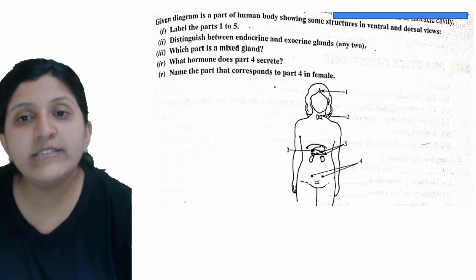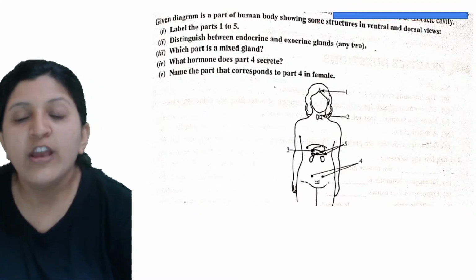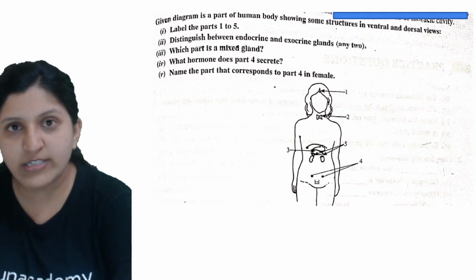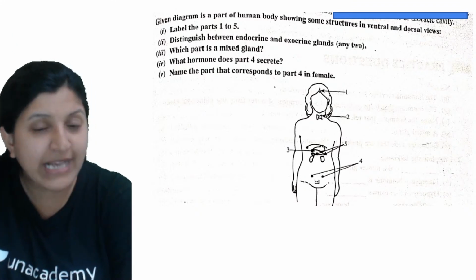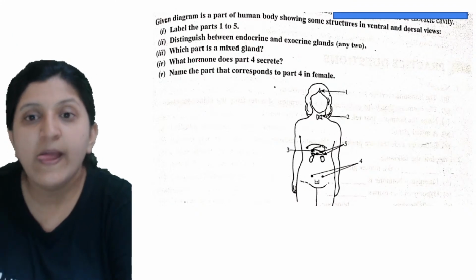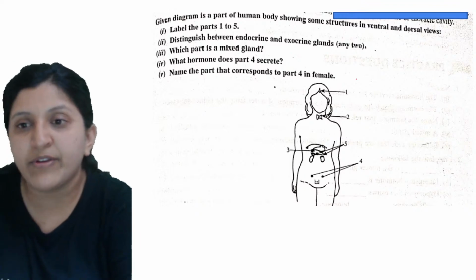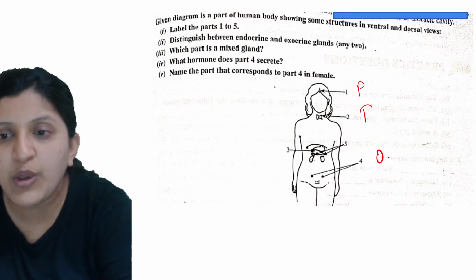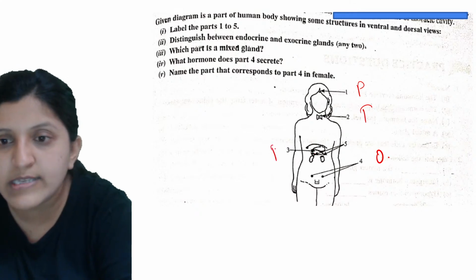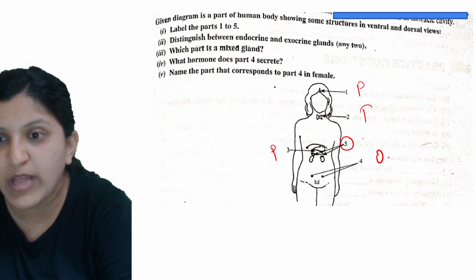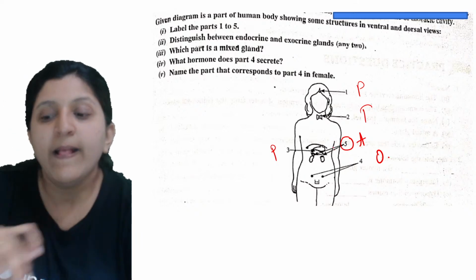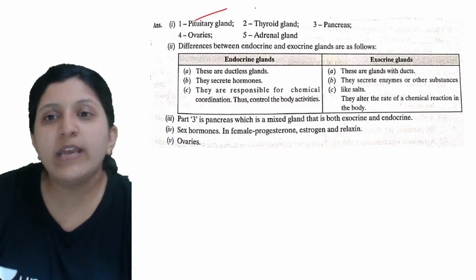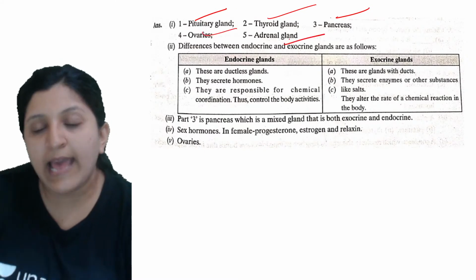Okay, so now the given diagram is a part of a human body showing some structures in ventral and dorsal view. So this is towards the ventral side, the back side is the dorsal side. Now label the parts numbered 1 to 5. So pituitary, thyroid, then the fourth one is basically the ovary. The fifth one is again, here I think they have given the pancreas itself. So this is the one, that is the adrenal gland, which is there on the kidney. Okay, so let's have a look at this one. Pituitary gland, thyroid, pancreas, ovaries and the adrenal gland.